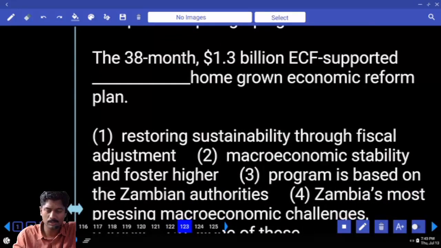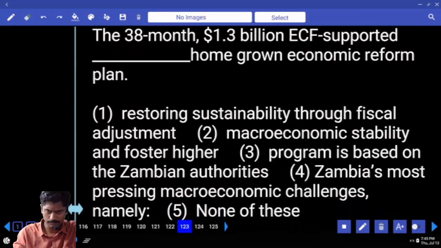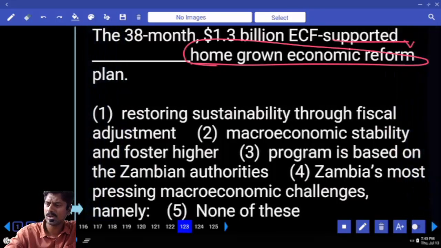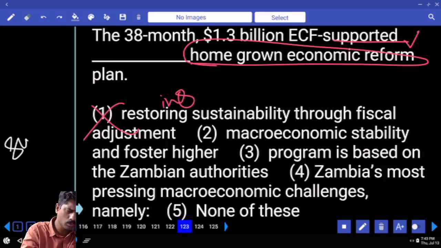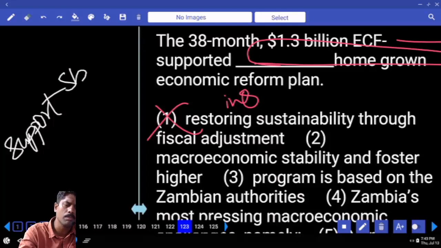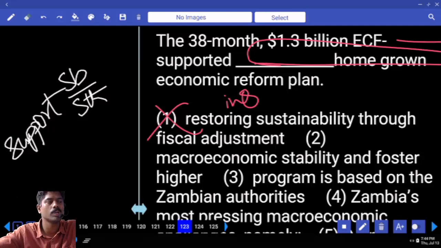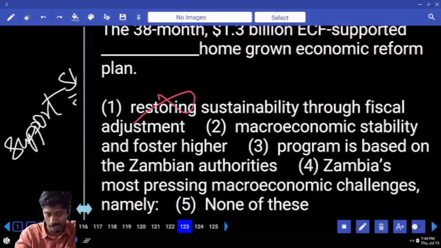The 38-month $1.3 billion ECF supported dash homegrown economic plan. Supported restoring. Supported is verb, restoring ing verb, not correct. When I am using support, what do I require? Support always takes somebody or something. I supported her, I supported him, I supported this process, I supported this methodology. So I require somebody or something, not restoring ing.